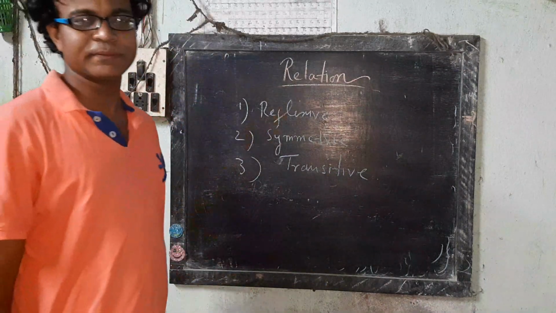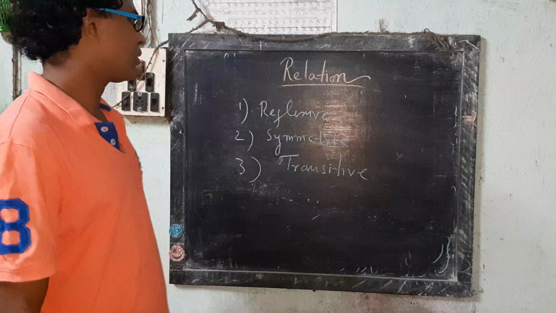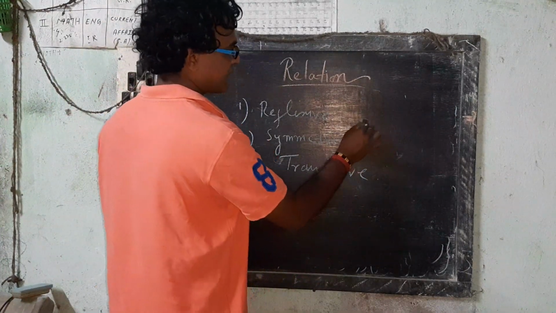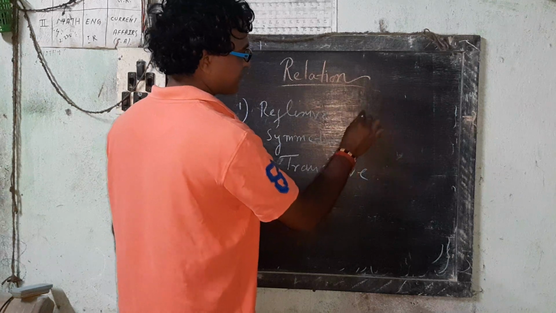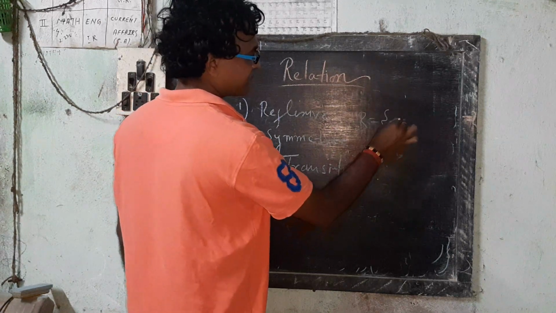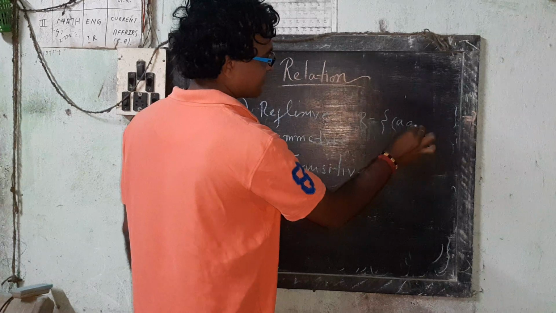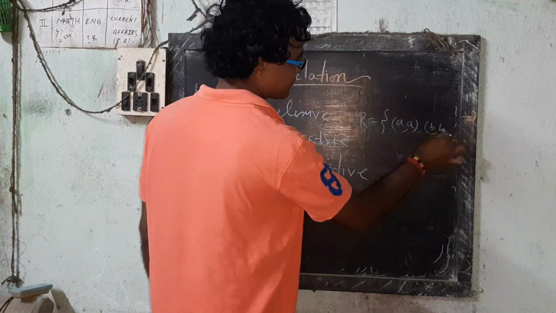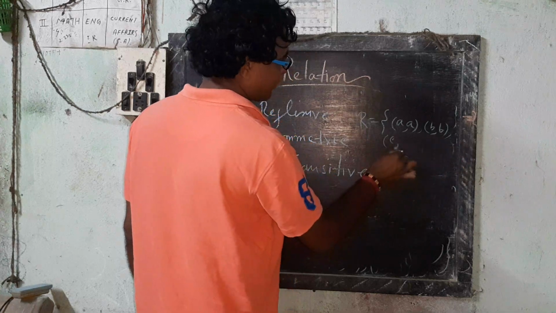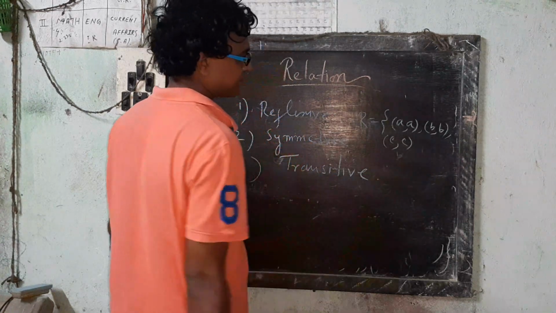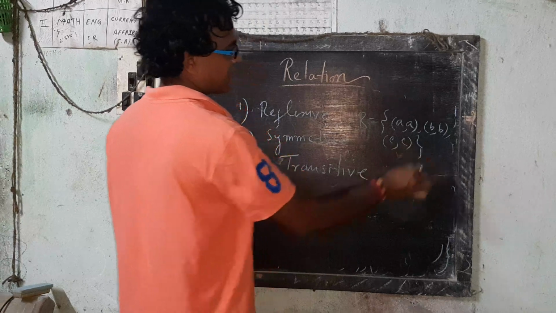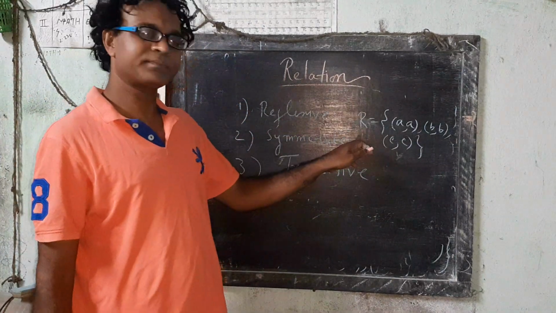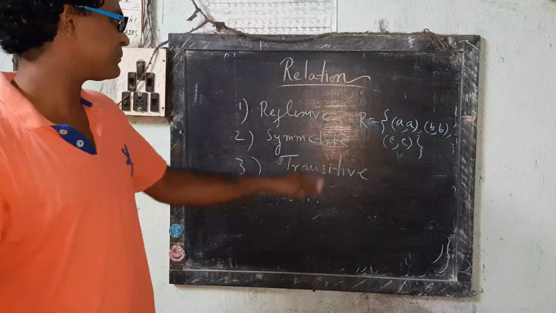What is reflexive? When a relation just like this form, (a, a), (b, b), and (c, c), it is called reflexive relation.